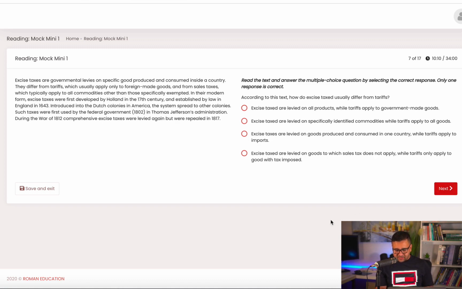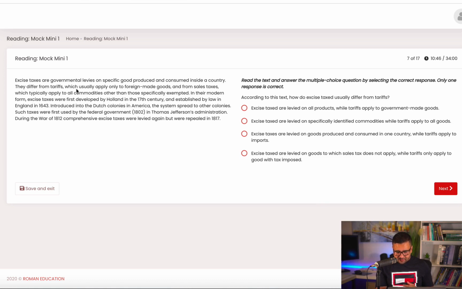The next one is, according to this text, how do excise taxes usually differ from tariffs? There is a small typo here. Excise taxes are levied on all products, while tariffs apply to government-made goods. Excise taxes are levied on specifically identified commodities, while tariffs apply to all goods. Now, you can quickly go through all the options without spending too much time. Since the question is specifically about the difference between excise taxes and tariffs, you can go to the part of the passage where they are talking about the difference, and you can see the differences here.